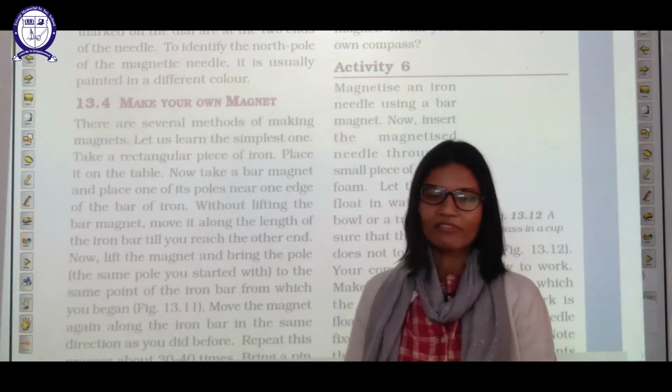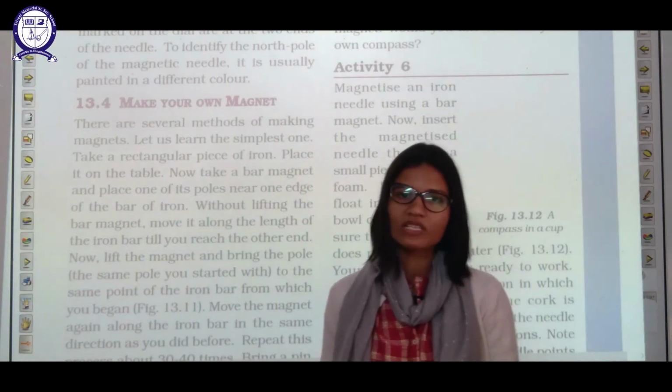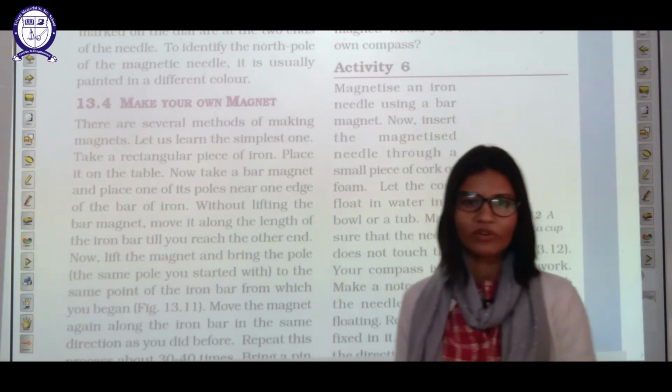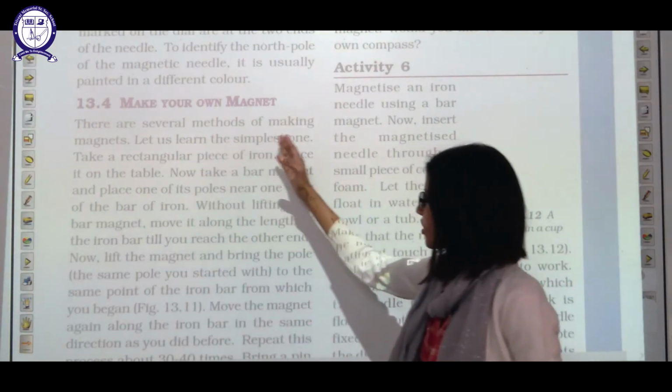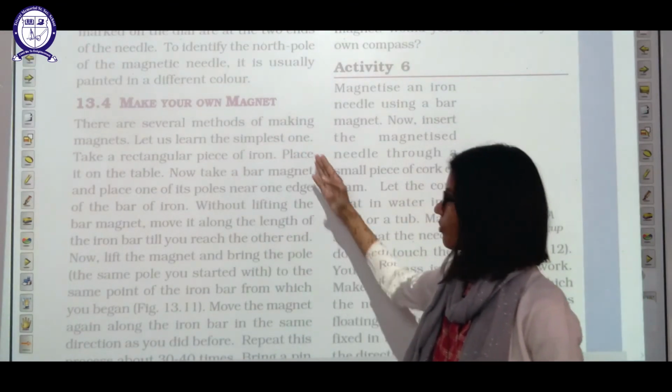Now, make your own magnet. We can make our own magnet also. Obviously we need a magnetic material for that, for example nickel, cobalt or iron. There are several methods of making a magnet. Let us learn the simplest one.